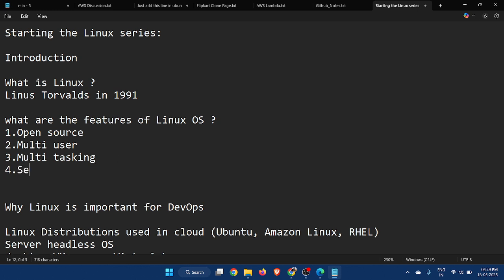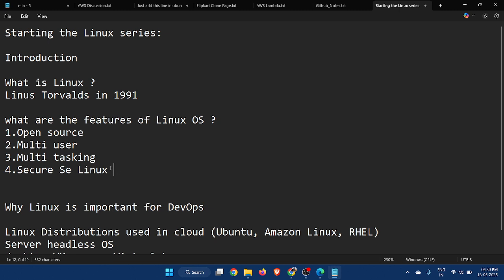And it has a feature that is secure Linux. Secure means SELinux. SELinux is a Linux security module that controls access to files or data. That means it's just like an antivirus. So we don't have to install any antivirus in the Linux operating system. It's pre-built in the Linux operating system. In Windows, we have to install the antivirus also, and then we have to take care of that.